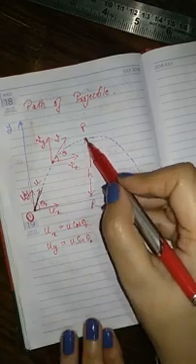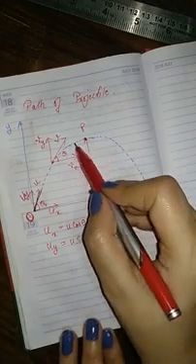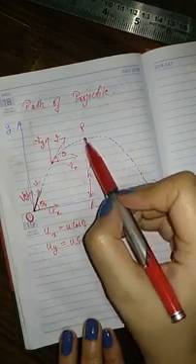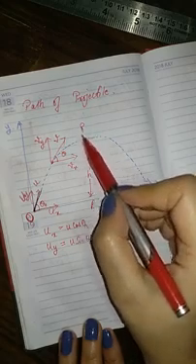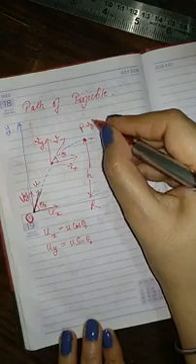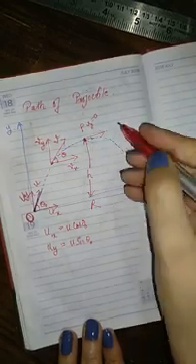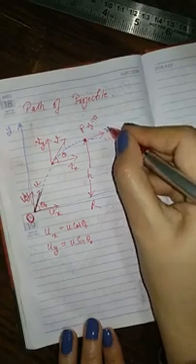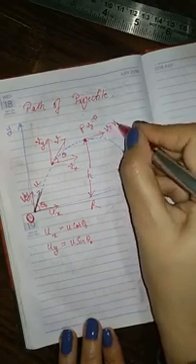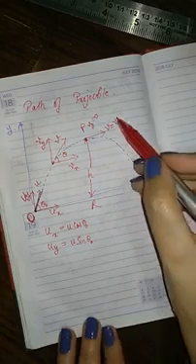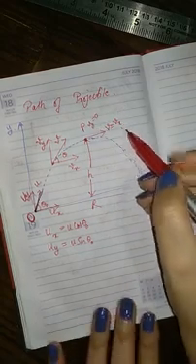Now at P, what happens? The object moves in a straight horizontal path. It is not moving upward. So at this point, Vy, the vertical velocity, is 0. There is only a horizontal velocity, so V is equal to Vx. Only the vertical velocity, Vy, is 0. That is why we are only considering Vx.